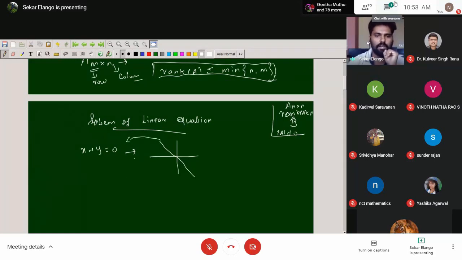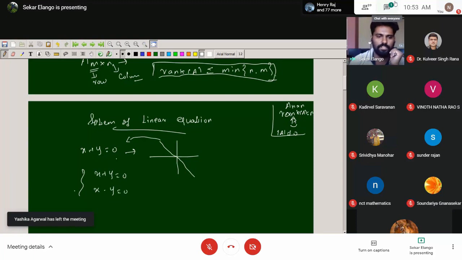So for the solutions on the line, whichever points you take, they will be solutions. Solution in the sense that it satisfies the equation. So that is for a single equation. Suppose you take two equations, x plus y equal to 0 and x minus y equal to 0. What will the solutions be? It must satisfy both of the equations. It satisfies x plus y equal to 0, and at the same time we need x minus y equal to 0.